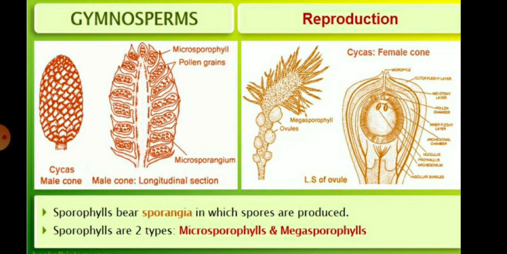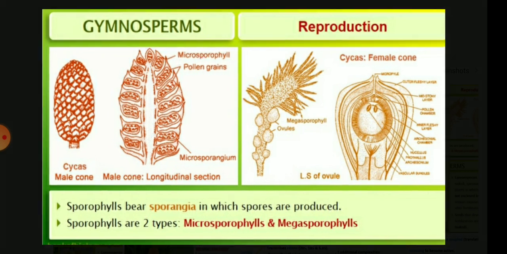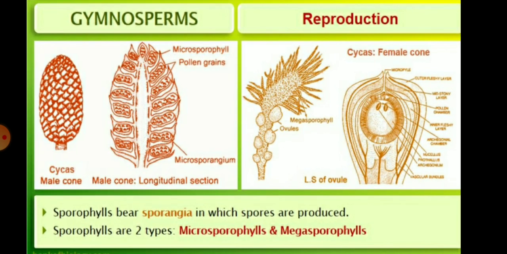We have discussed cones in the pteridophytes also. The sporophylls bear the sporangia in which spores are produced, and the sporophylls are of two types, microsporophylls and megasporophylls.